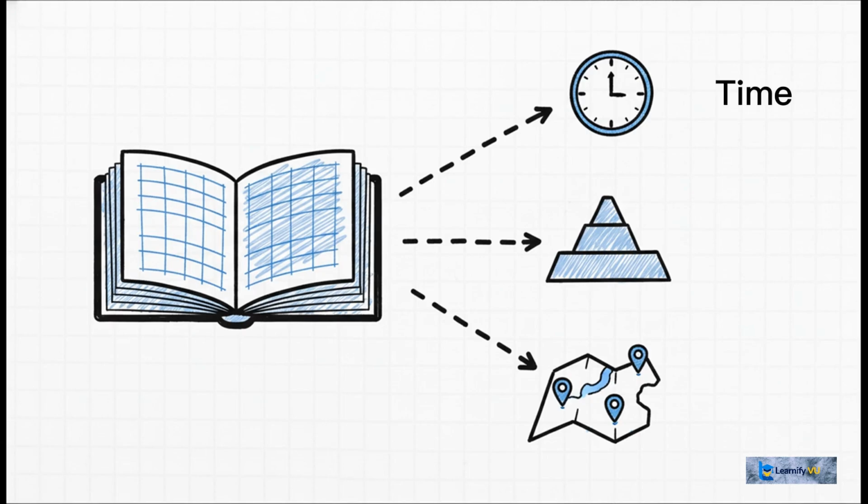You could go by time, by how important something is, or even by its physical location. The main thing to remember is that this structure can't be random. It's a strategic choice, and it has to serve the story that your data is trying to tell. Let's take a look at a couple of the most common ways to do this.